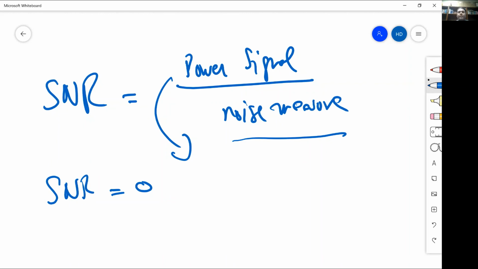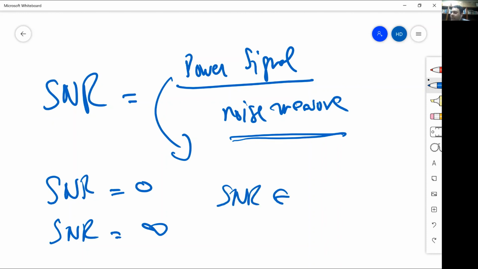I can't do anything. If your signal to noise ratio is infinity, it means that there is no noise in your image, which is the absolute perfect case, the ideal scenario. But when you have an SNR in between 0 and infinity, आपका जितना SNR ज़्यादा होगा, it means you have more strength of your important signal and less impact of your noise. So one way to measure this signal to noise ratio is the following, जो medical imaging में करते हैं.